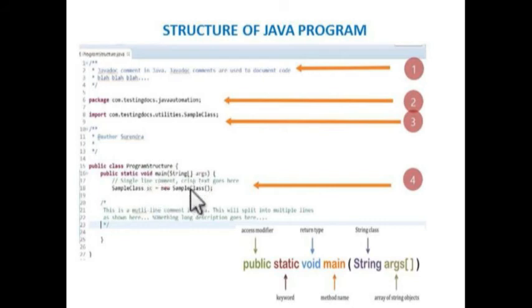Each and every Java program must have this main method. So this is the actual syntax of the main function. First, public is an access specifier, then static is a keyword, then void is the return type, and main is the method name. Then here the String class and args arguments. This is mainly used for command line arguments. So in this way we have to create the main method inside Java.